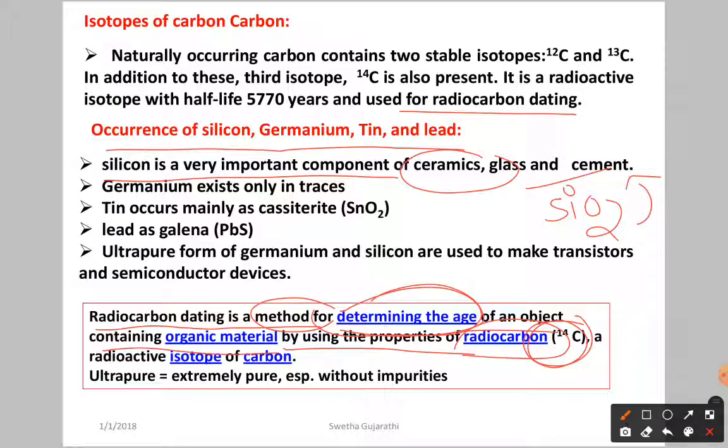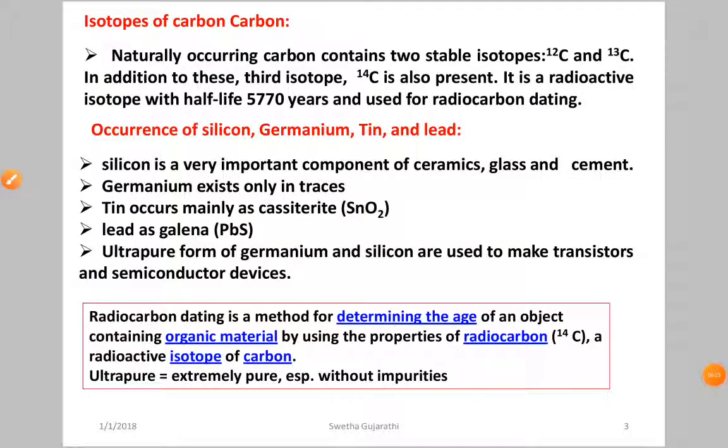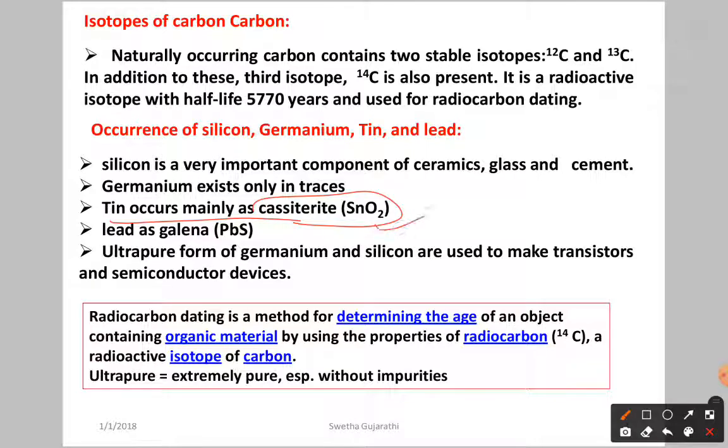Ceramic glasses have some tough nature. Germanium exists only in traces, meaning its availability is very less. Tin occurs mainly as cassiterite, the ore of tin, formula SnO2. Lead is available as PbS, that is galena.